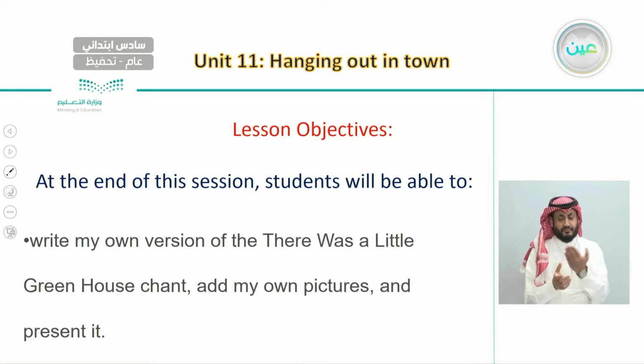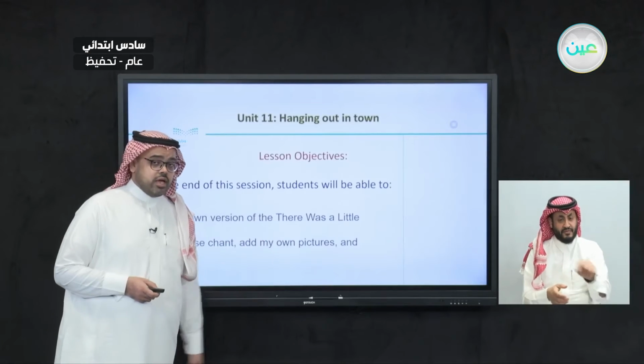Now let's get to know our objectives in today's lesson. So at the end of this lesson, we hope that you'll be able to write my own version of "There was a little greenhouse" chant. Add my own pictures and present it. So we're going to do the same here actually.